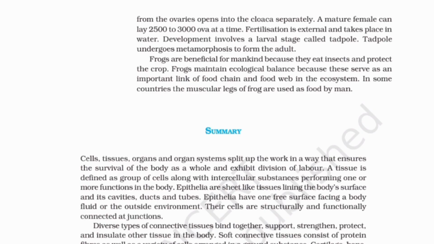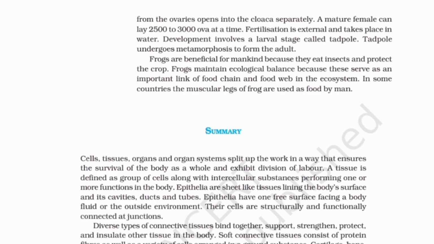Cells, tissues, organs and organ systems split up the work in a way that ensures the survival of the body as a whole and exhibit division of labor. A tissue is defined as a group of cells along with intercellular substances performing one or more functions in the body.